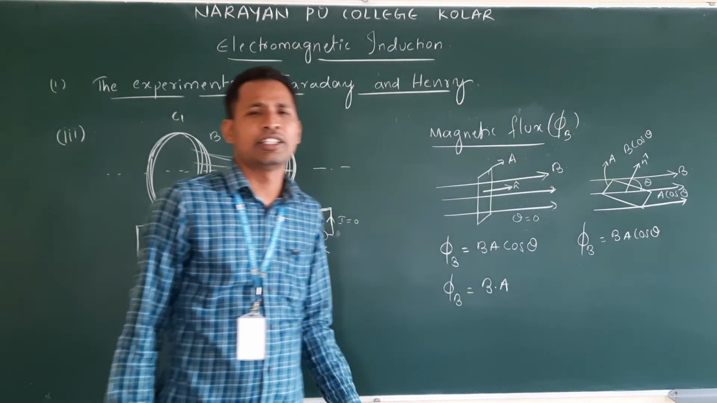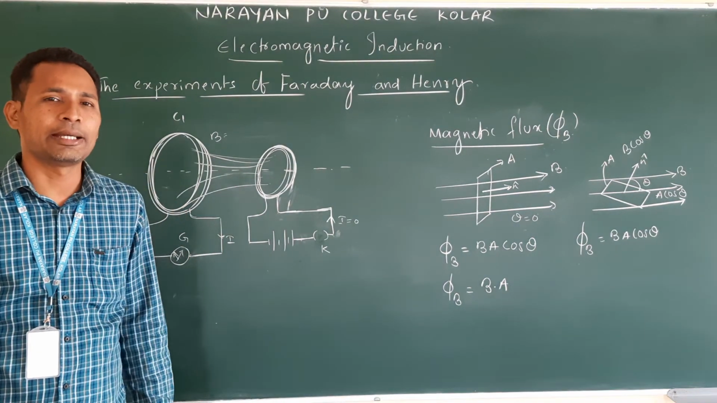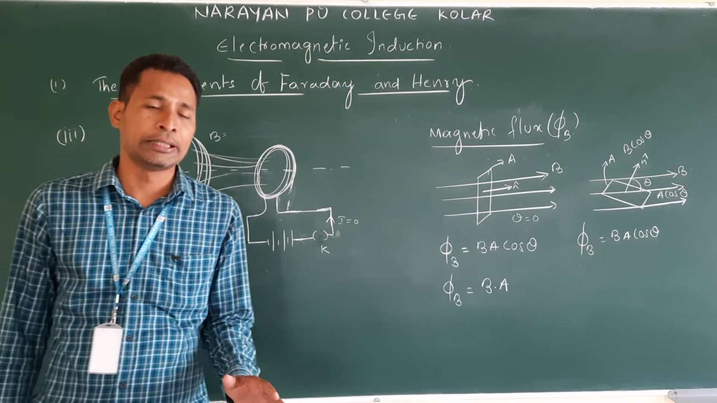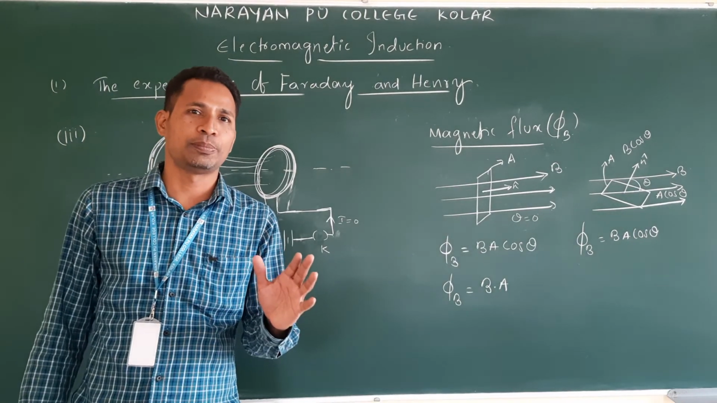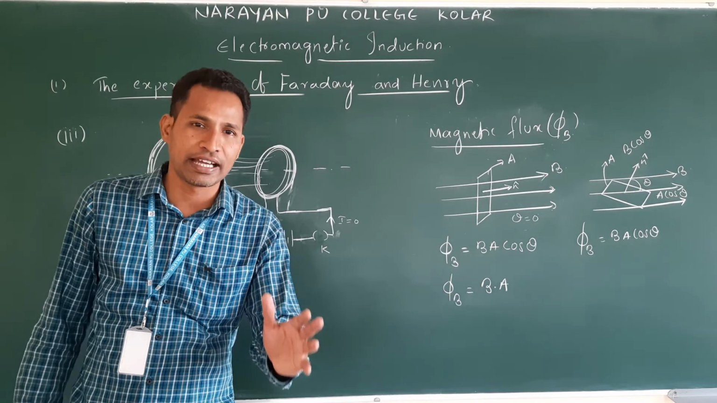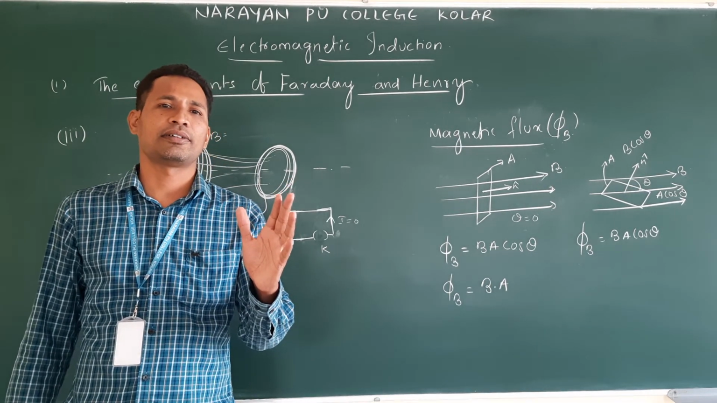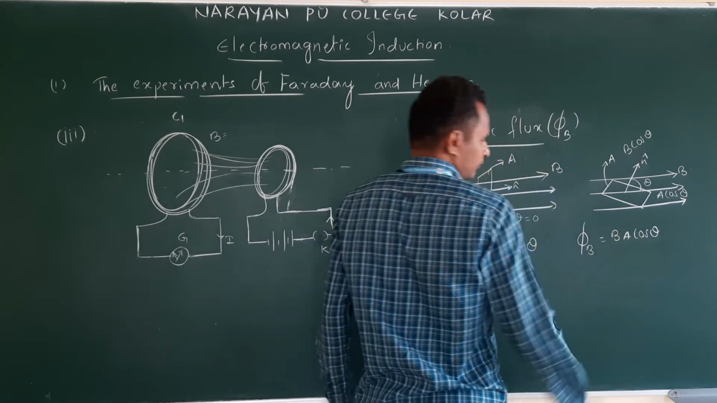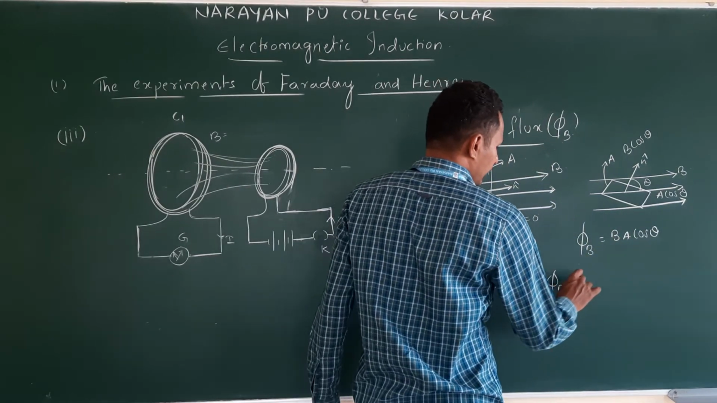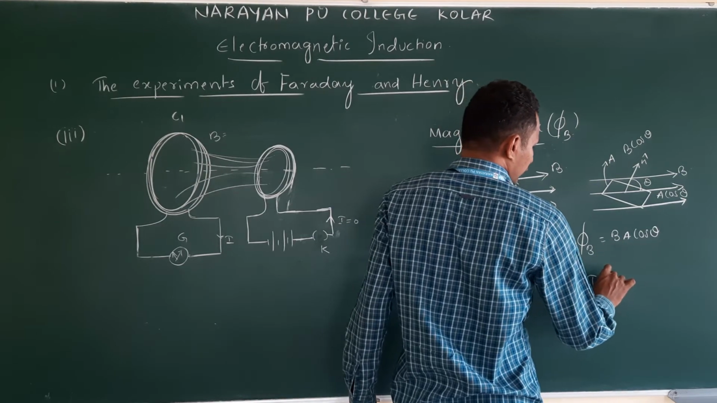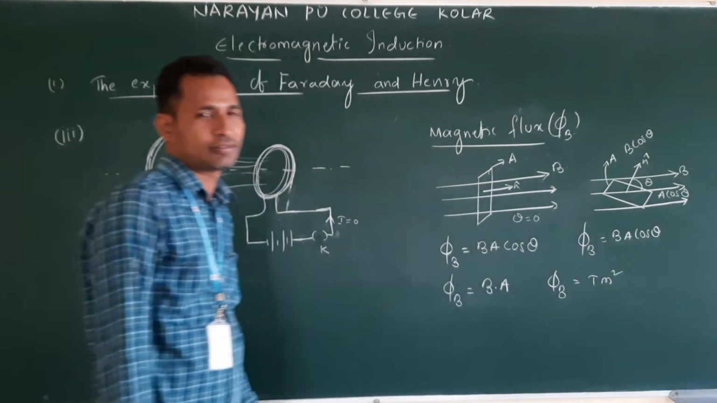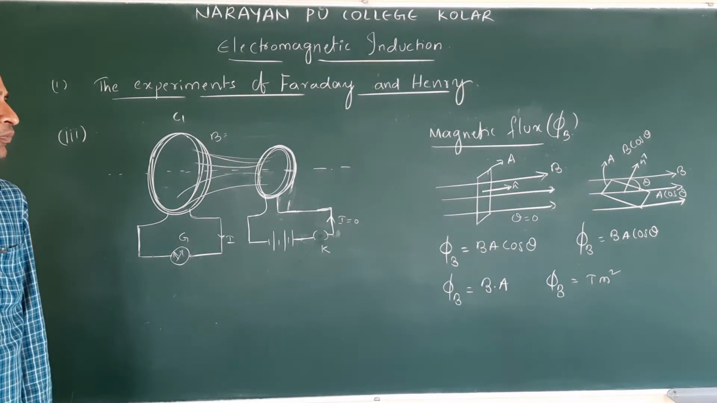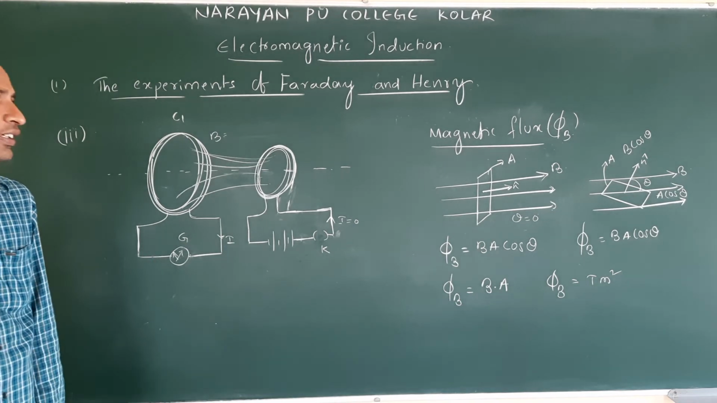What is the definition of magnetic flux? The number of lines passing perpendicular to the plane of unit area is called magnetic flux. We do expect one more question: what are the units? Phi B is in Tesla meter square. Clear? You can directly write it. Okay, so this is about magnetic flux.